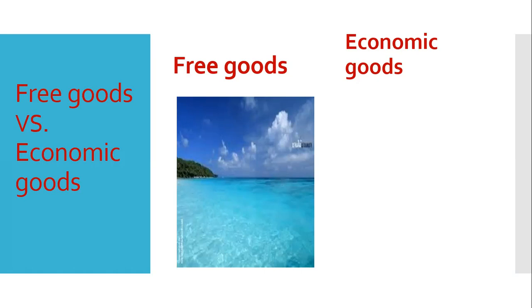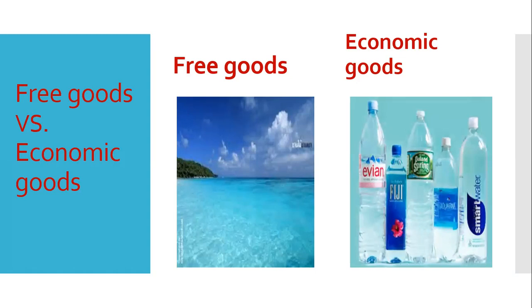But when this water is found in a bottle, it is no more a free good, it will be an economic good. Because this water has been bottled, labeled, processed.